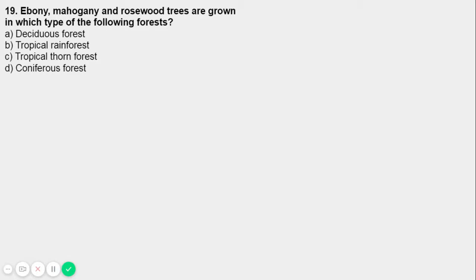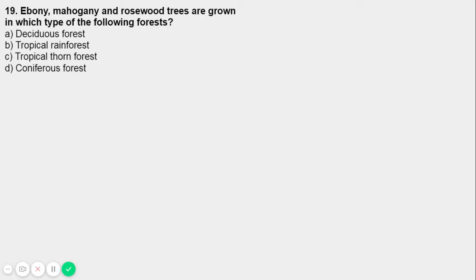They are the options. So in India, what we call evergreen forest, what I have told you earlier, is identified as tropical rainforest, right? That is located where? In states such as Kerala, Karnataka, right? So there are two names: evergreen forest equals tropical rainforest. Please remember this. These forests are found on the westward slope of the Western Ghats. Some of the trees that can be found in the tropical forest are ebony, bamboo, rosewood.